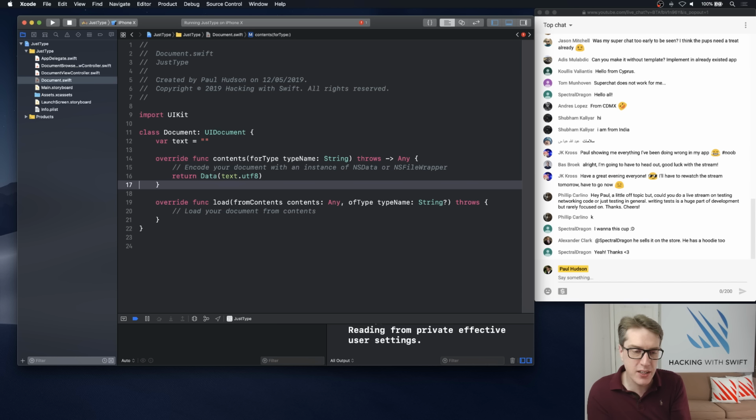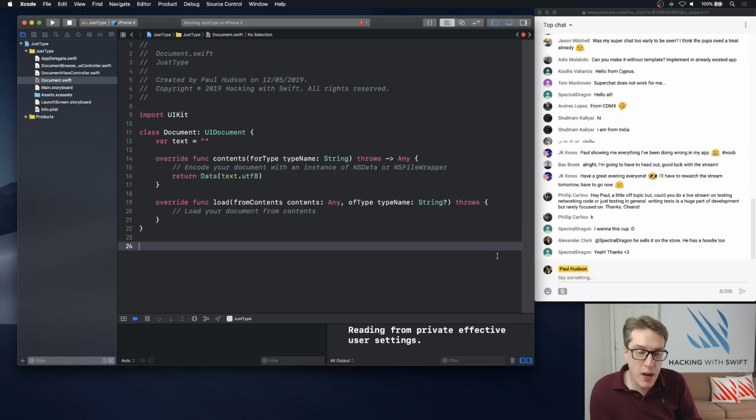Loading is only slightly trickier because we're going to get some data. We're going to say, okay, are you a string or not? If so, put it into our text property. But what if we don't get data? What if we get some gibberish instead that we weren't expecting? If that happens, we've got a problem. We've got to bail out. Fortunately, you'll see load from contents is marked as throws. This is a throwing method, which means if we throw an error from here, the default UIKit system will show correctly, oops, couldn't open that because of some reason, right? It'll do the hard work for us of showing error messages. So what we've got to do is say, did we get data or not? If we did, load it and show it. If we didn't, throw an error and let UIKit figure out what that actually means.